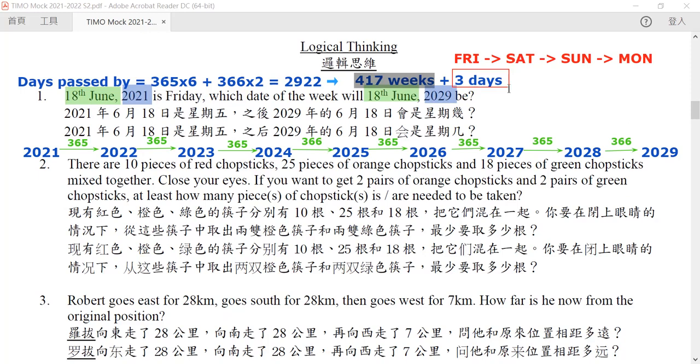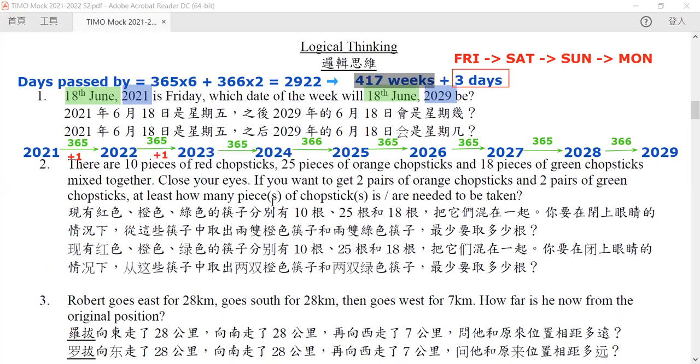Now, this is just one way of doing this. Another way to do this is to divide by 7 as early as when we calculate the year. So in here, 365 is equivalent to adding 1 to the day of the week, because if we divide 365 by 7, we will get a remainder of 1.